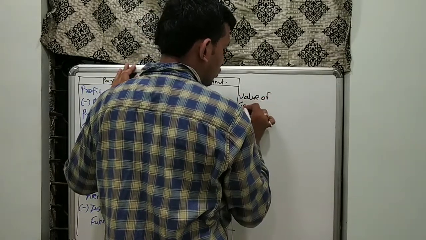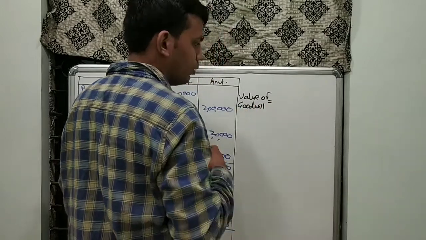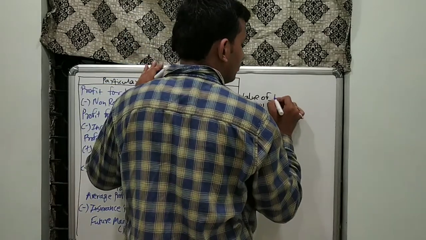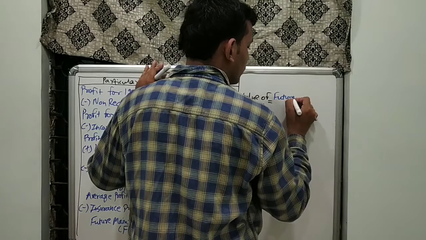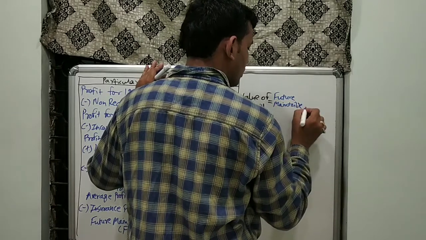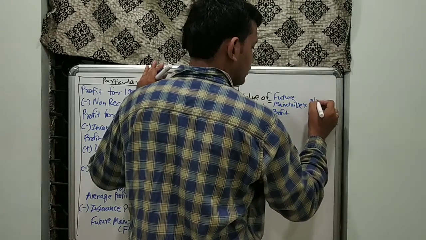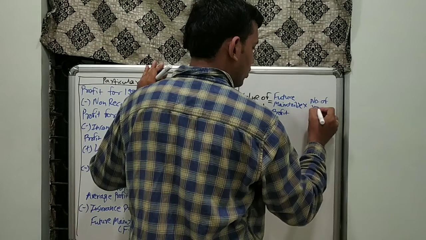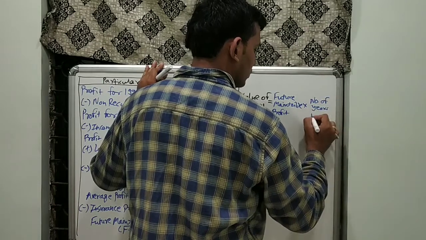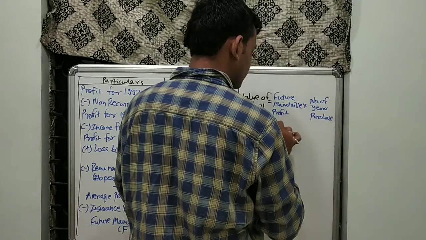Once we get our FMP, we can now calculate the valuation of goodwill. What was the formula we stated for valuation of goodwill? Future maintainable profit multiplied by the number of years' purchase.